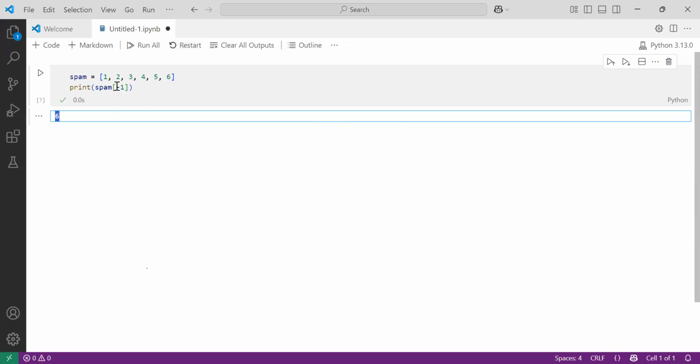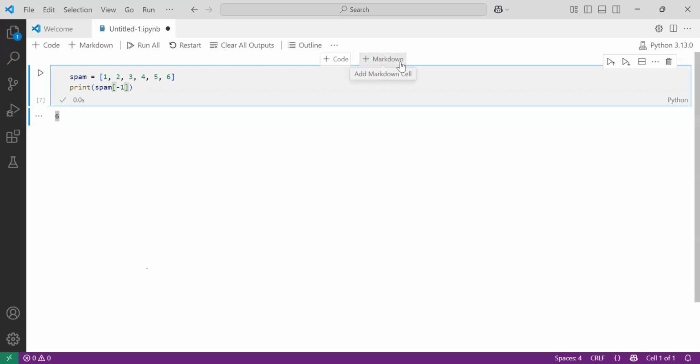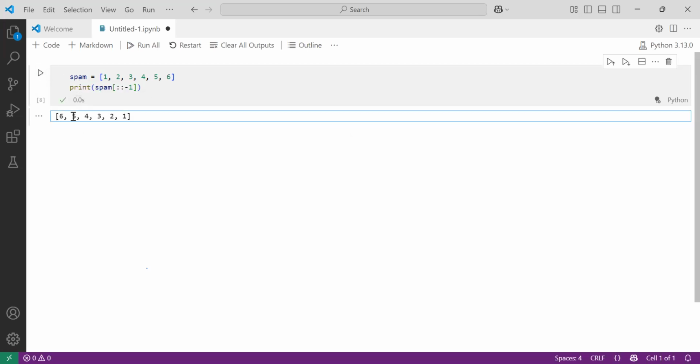If you want the whole list in reverse order, you want to print this complete list in reverse order, so there is a formula. Use colon and again colon and keep it as it is. It will start from -1 and go to the last index in reverse order. Observe here, in reverse order you are getting your complete data.